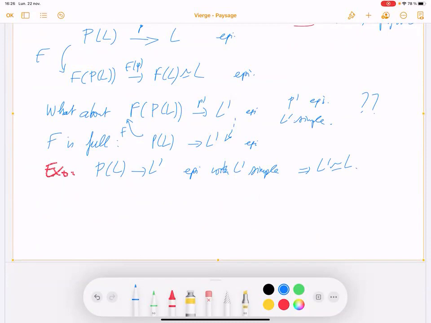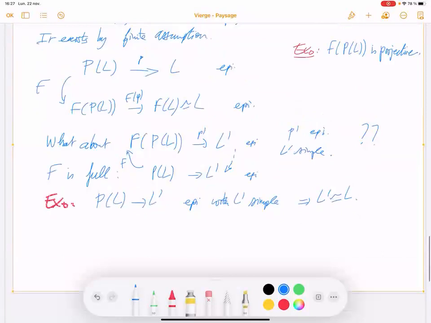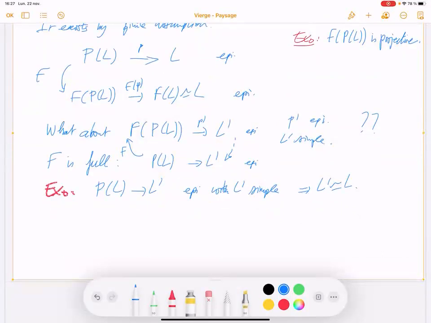In some sense, the projective cover map is injective on the set of simple objects. So this is what we need.